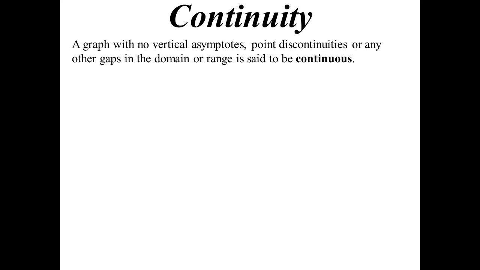Continuity. So if a graph has no breaks, basically, is what I'm saying there. If there's no breaks in the curve, so there's no vertical asymptotes, point discontinuities, or any other gaps in the domain or range, we say that curve is continuous. It just continues on. So what do discontinuous graphs look like?